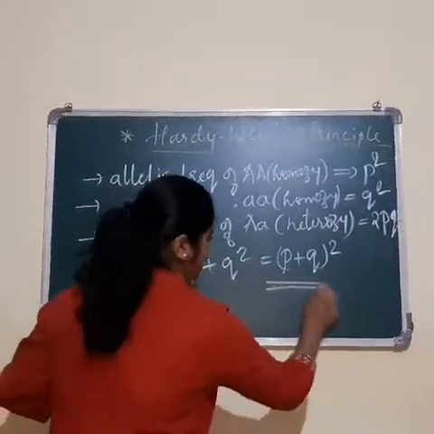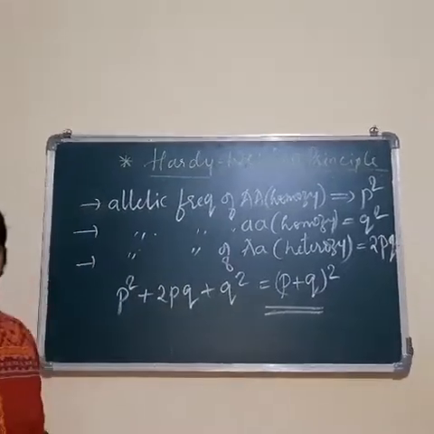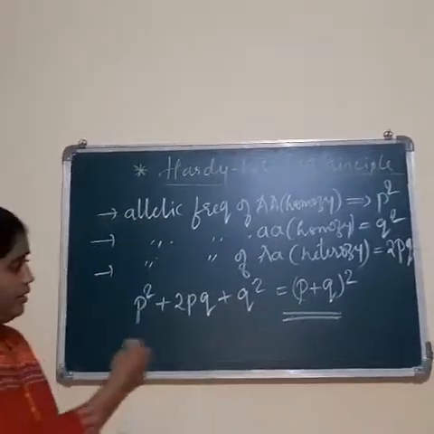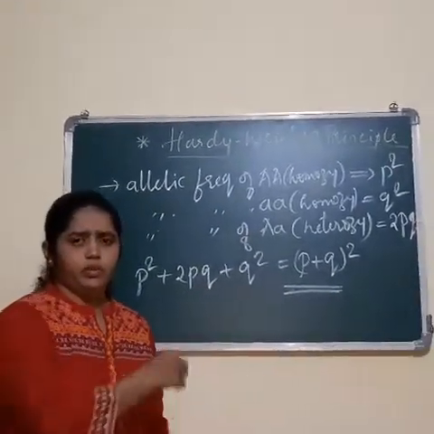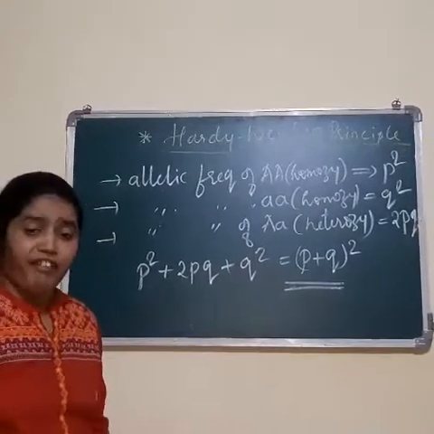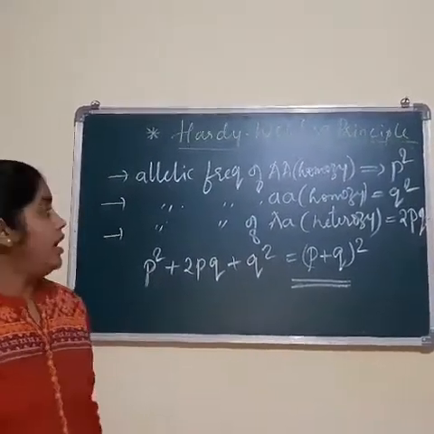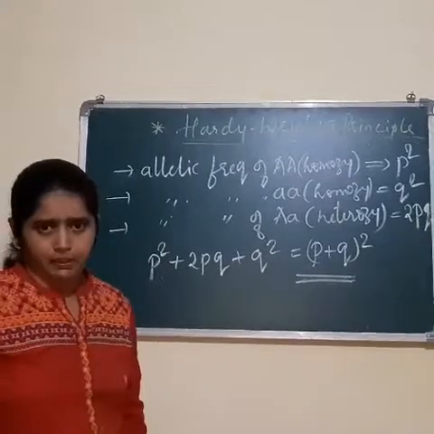This is how we get the equation, and P plus Q whole square is nothing but P square plus 2PQ plus Q square. Okay, right? Then the next part we are going to see is regarding the factors affecting the Hardy-Weinberg principle.